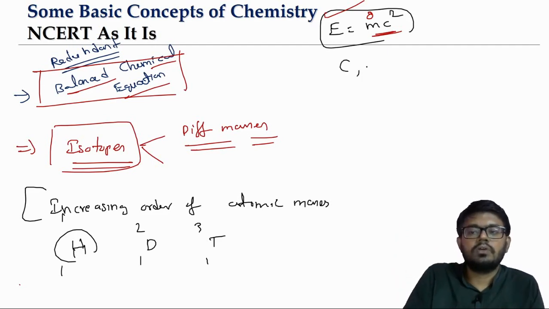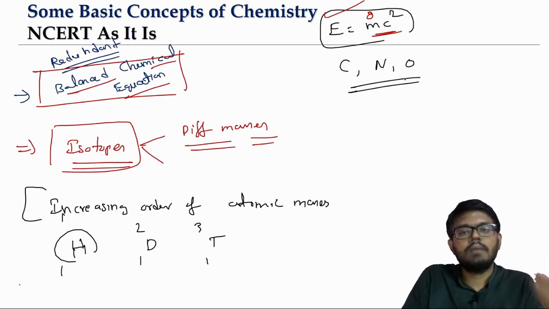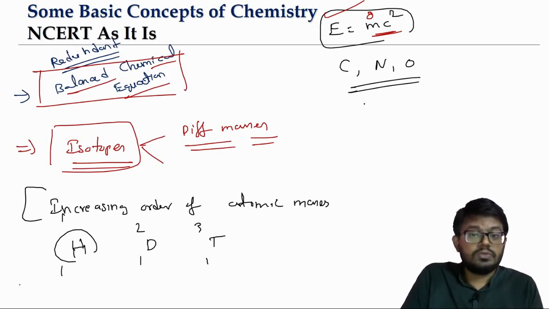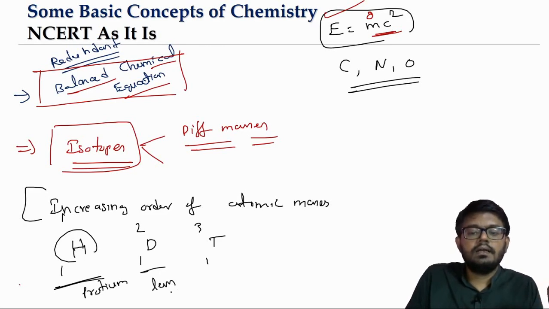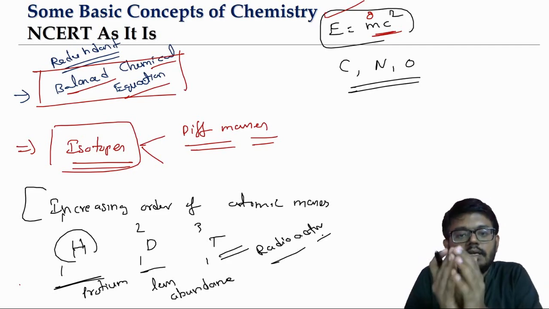If you go by that, you cannot arrange the isotopes of most of the elements. You talk about carbon, nitrogen, oxygen, most of them have isotopes. For some of them the isotopes will be more stable, and for some the isotopes might be less stable. Like in hydrogen, in terms of abundance, protium has the vast abundance. Deuterium is very low in abundance, and tritium is a radioactive isotope. What does radioactive mean? It is unstable, it will disintegrate.